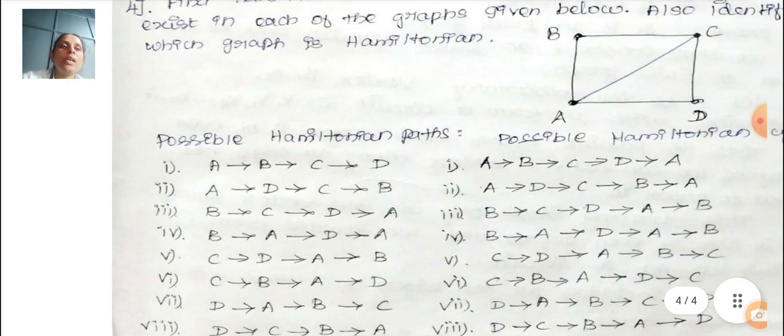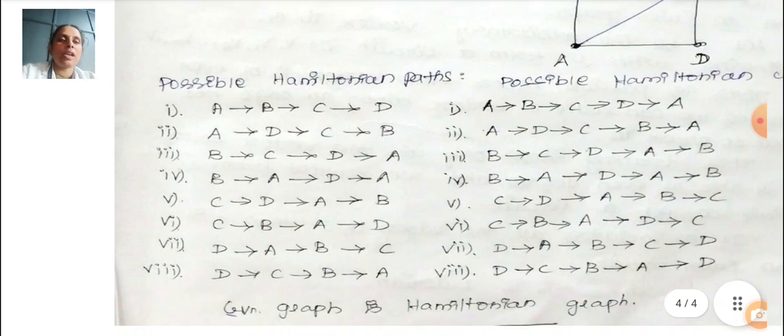Okay, so here A to B, B to C, C to D. Next, D to A and A to B, B to C. So write all the possible ways: A to B, A to D, D to C, C to B, and B to C, D to A, and B to A, D to A, and whatever it is we have to write.